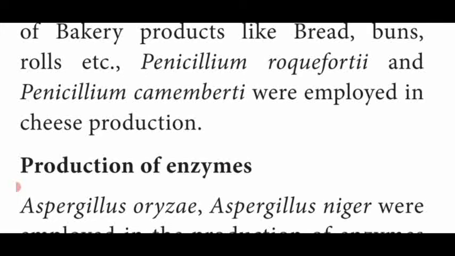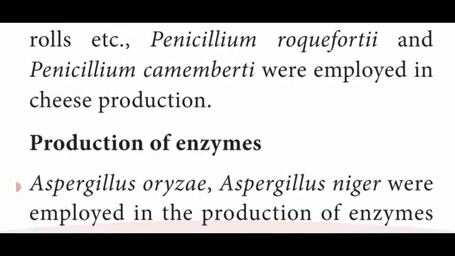Another one, production of enzymes. Enzymes are catalysts which increase the rate of reaction. These enzymes are also produced by some fungi, Aspergillus niger and Aspergillus oryzae. Both produce different enzymes such as amylase, protease and lactase.